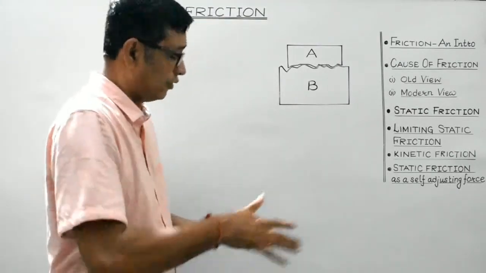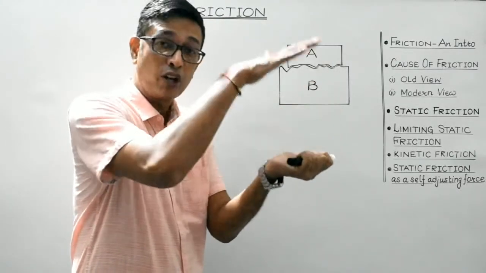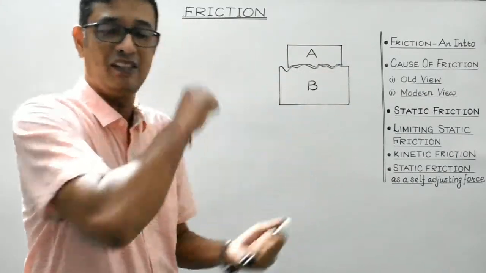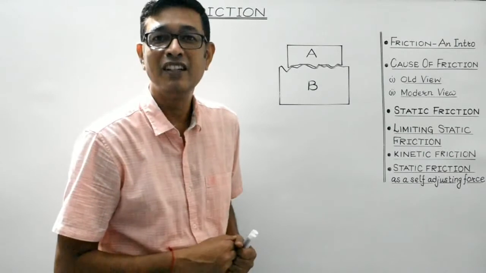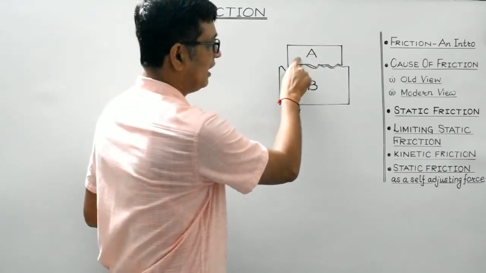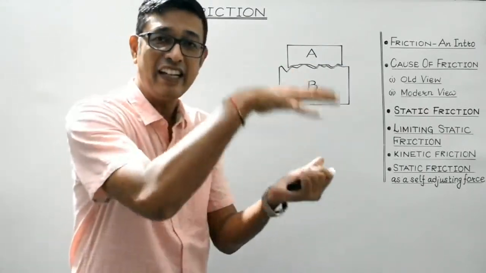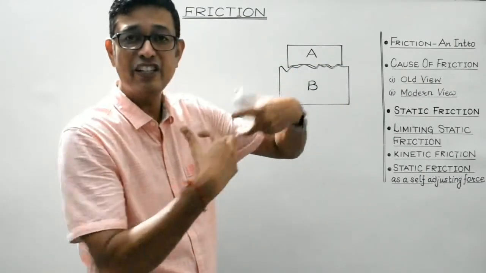So students, suppose body A is placed on the surface of some other body B, then the elevations of body A and the elevations and depressions of body B get interlocked. They get interlocked, isn't it?